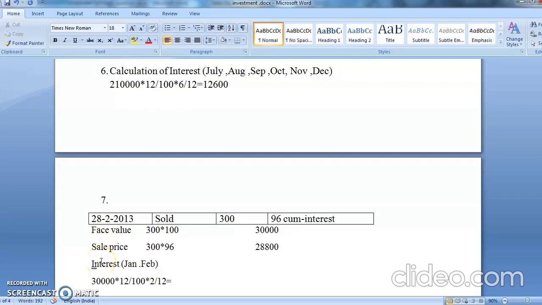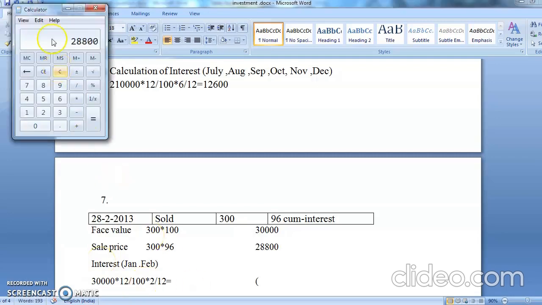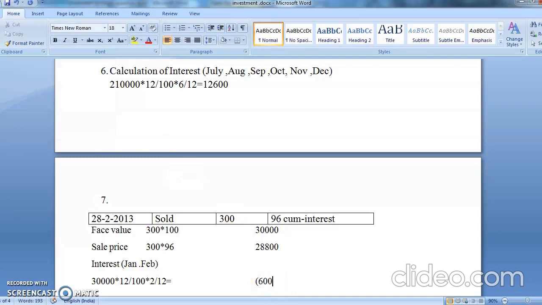Now it is the GUM interest. As we know, in the GUM interest you are going to minus it from that price. So it is 30,000 into 12%, that is coming to 3,600. So 3,600 divided by 12 multiply by 2. So the interest is coming to 600.